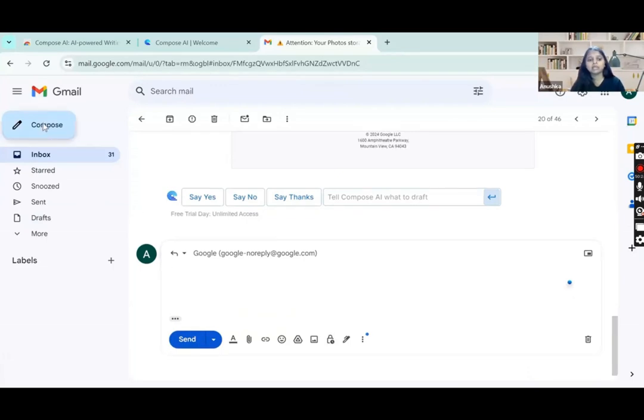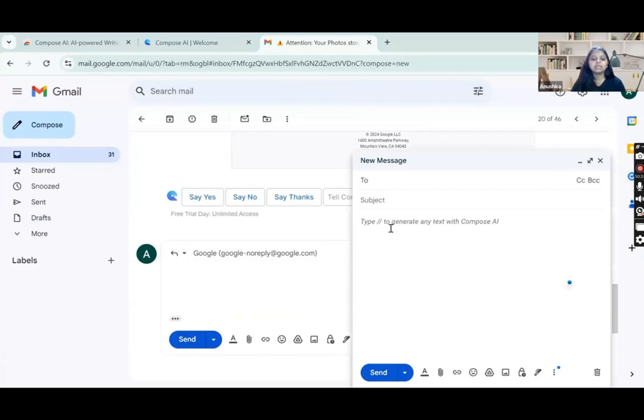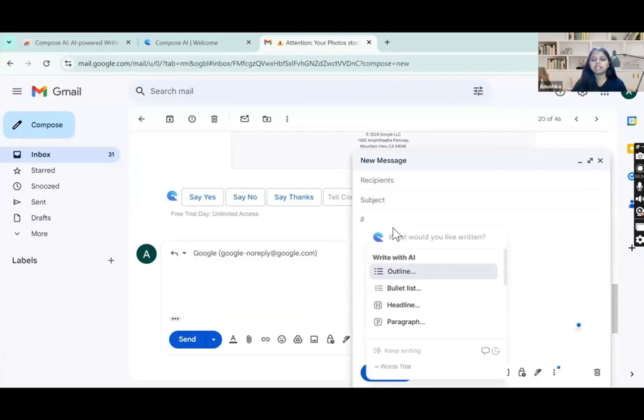Okay, so let me compose an email. I guess it will work then. Yeah, it works the same here. We just have to write backslash and enter the prompt and it will write the sick leave mail for us. Same goes with the reply prompt.